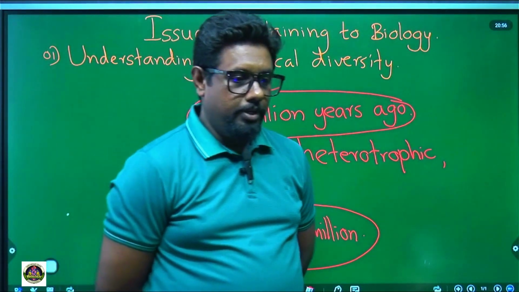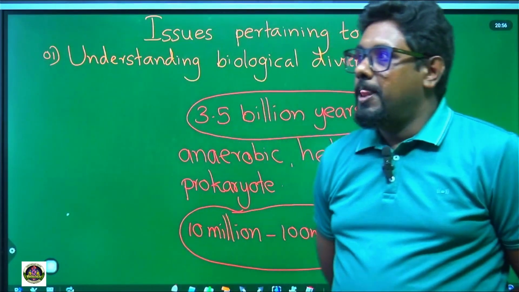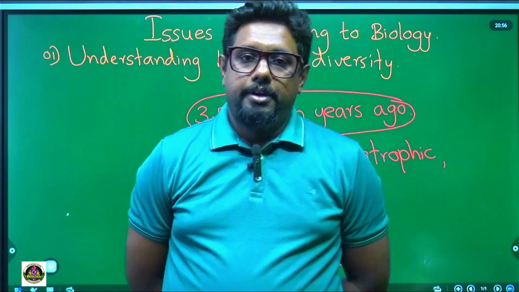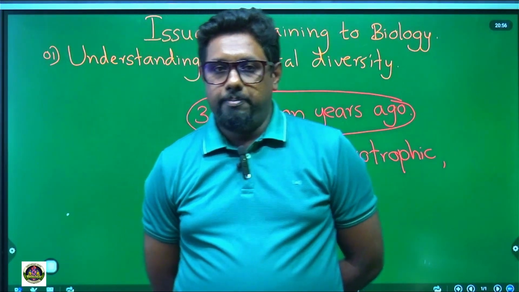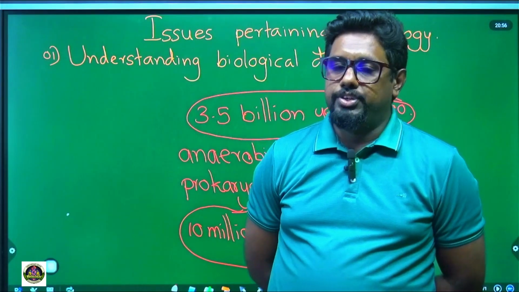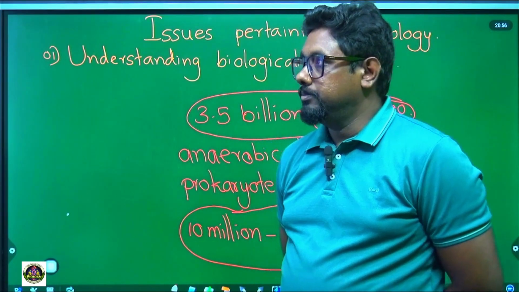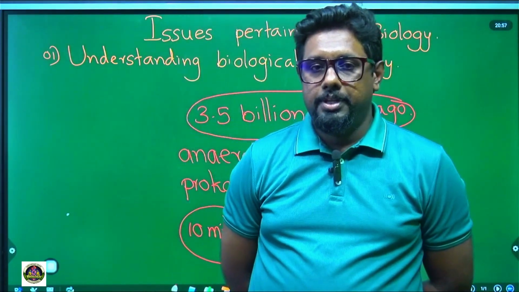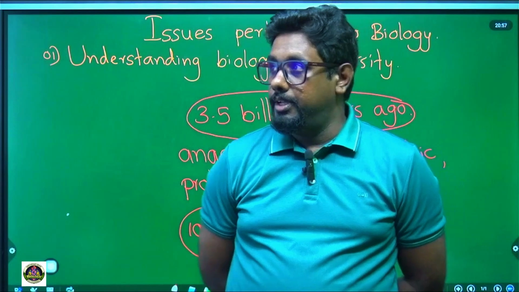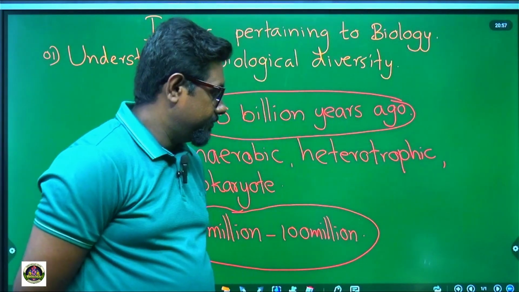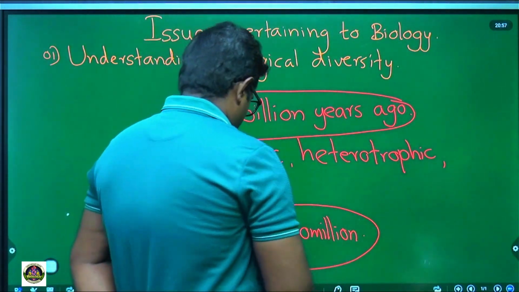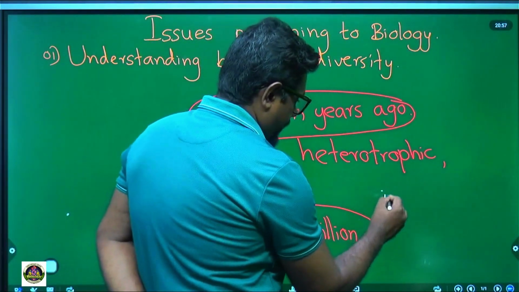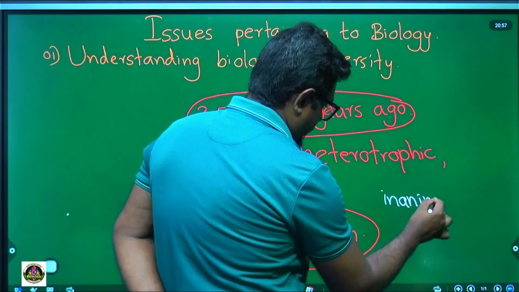Right, next point. There is a dynamic relationship between living and inanimate.